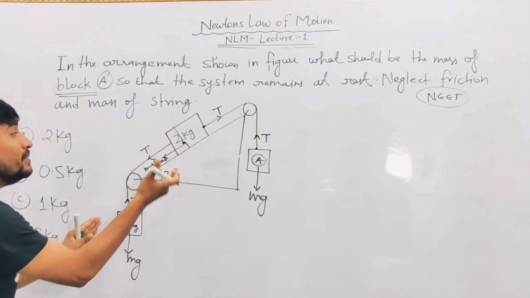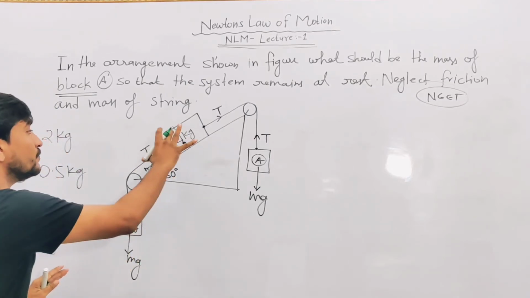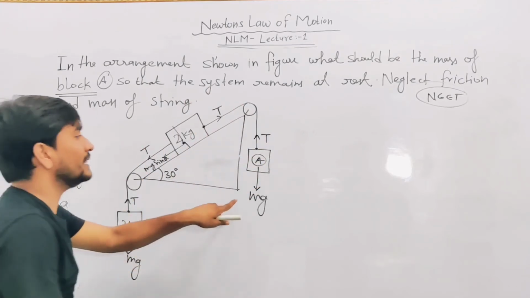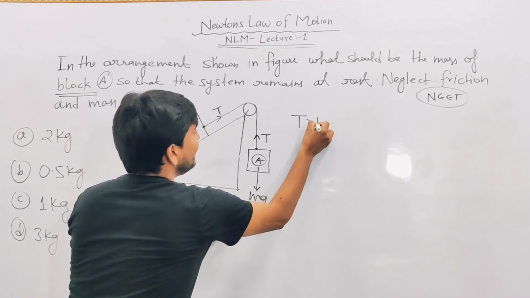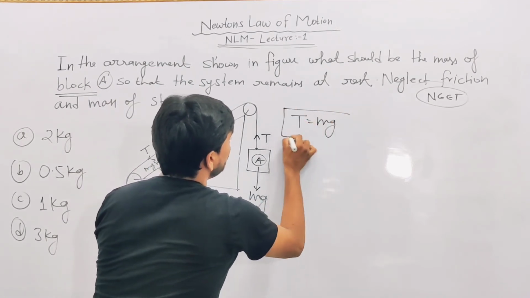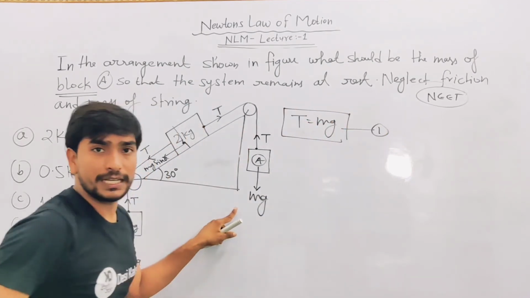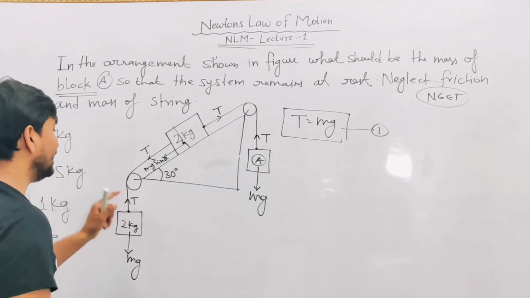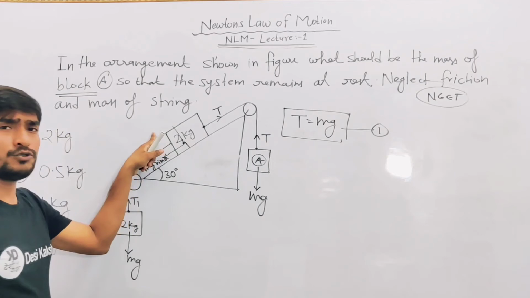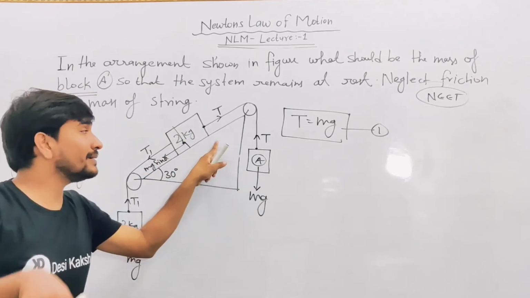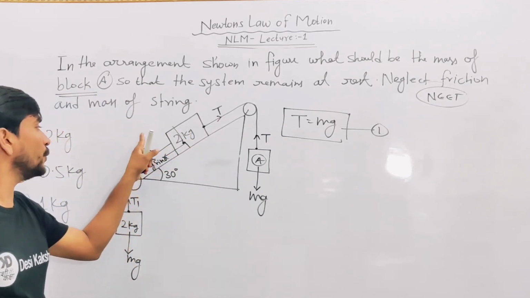Now what will be the balance equation for this whole diagram? If you focus here, you will find T is equal to mg. This will be your equation number 1. And here this will be the tension T1. If this is T, then you have to change it, because the string has changed.